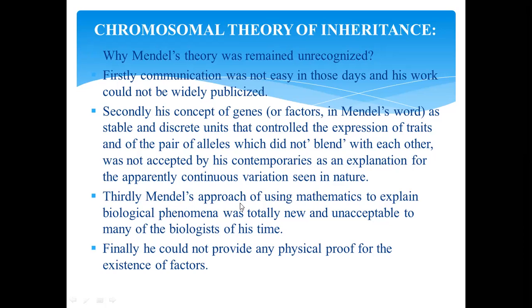Thirdly, Mendel's approach of using mathematics to explain biological phenomena was totally new and unacceptable to many of the biologists of his time. And finally, he could not provide any physical proof for the existence of factors.